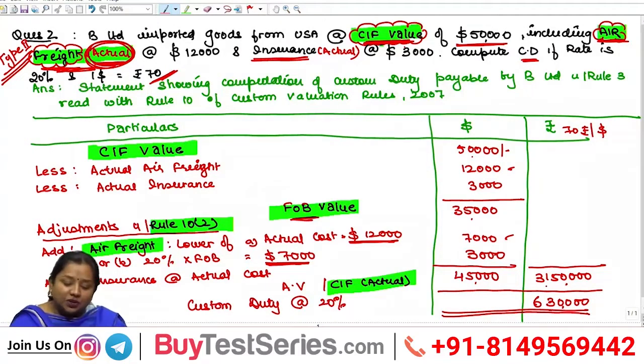In such type of question wherein CIF value along with air freight is given, we need to determine FOB value from the CIF value. CIF value is $50,000. Now from CIF we have to determine FOB, that means we have to deduct actual air freight and actual insurance therefrom, post which FOB value comes to $35,000.